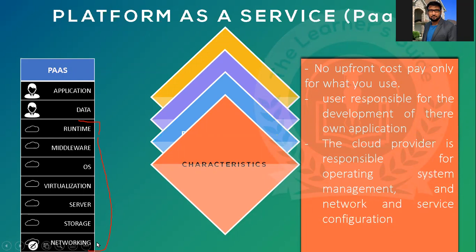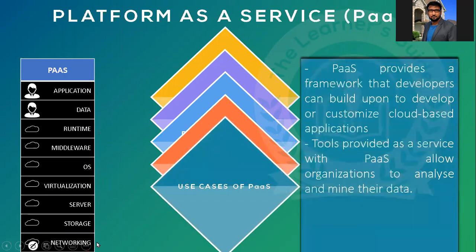The user is responsible for the development of their own application. The cloud provider is responsible for the operating system management, the network and the service configuration. So you are focusing only on the developer's point of view, so that development can be very fast. The next is use case.